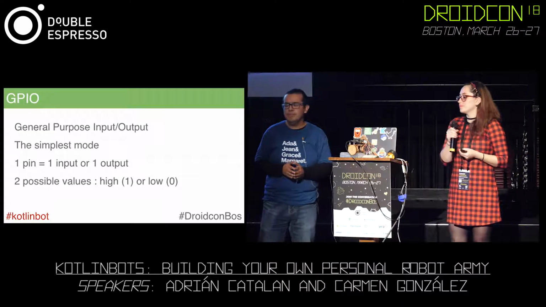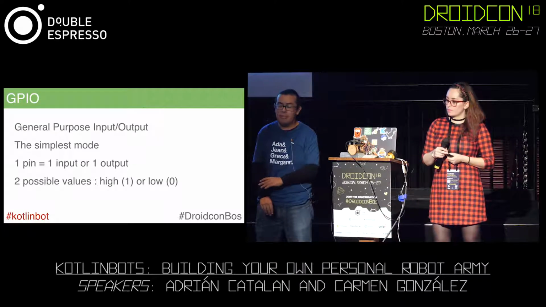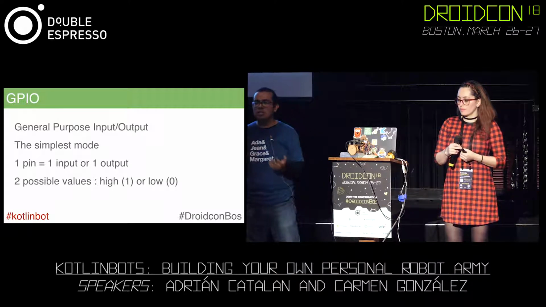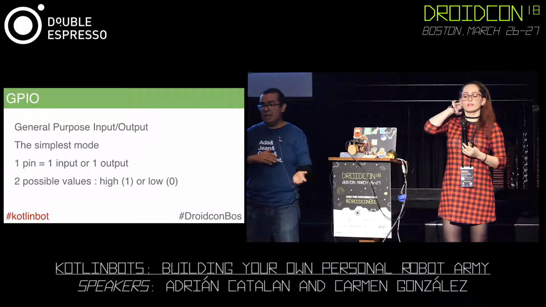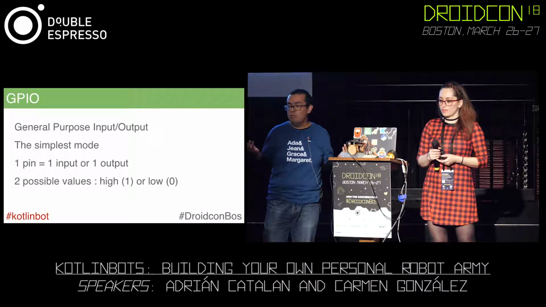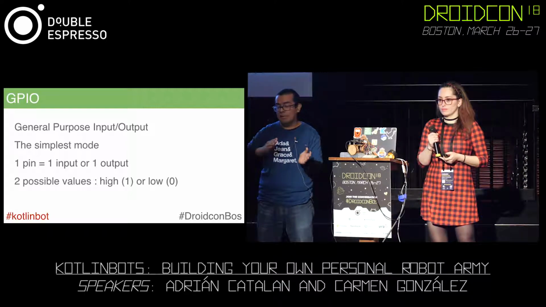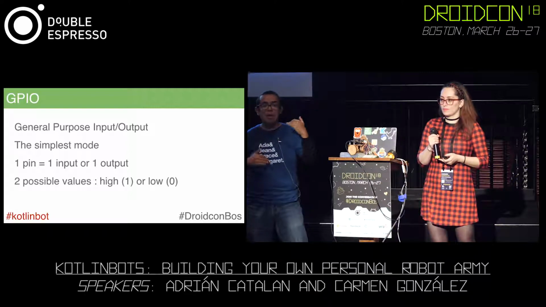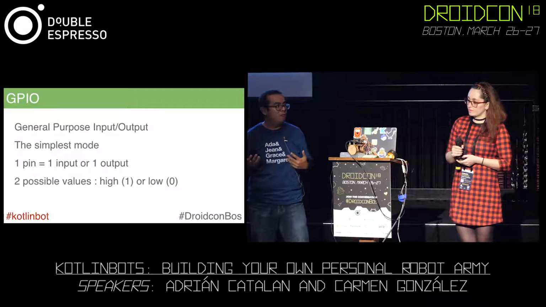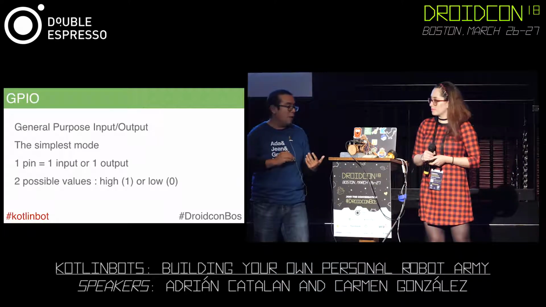So there are many ways in which we can interact with the peripherals using Android Things. The easiest one is the GPIO, general purpose input output. It is only one pin. It can be an input or an output. You need to configure that using software, and it has two possible values. It's digital, so basically we just say this is an input or this is an output, and the value is going to be high or low. It's not the only way to interact with the peripherals, but it's the easiest one. And we're going to use that in order to light the LED.